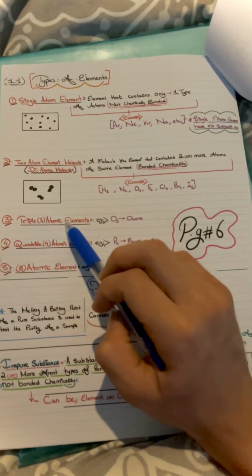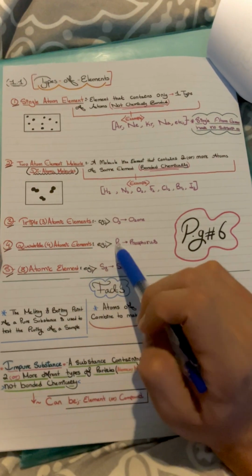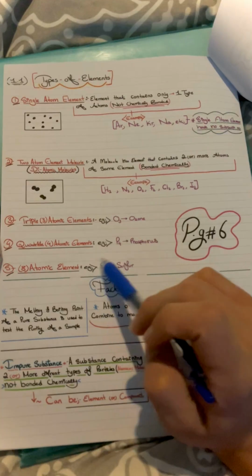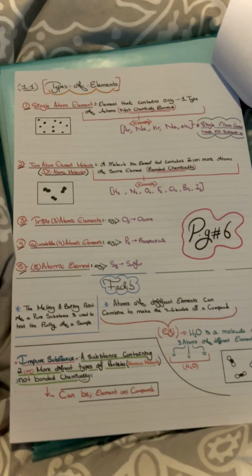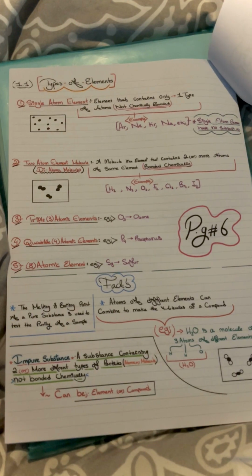Triple or three atomic elements, for example ozone, O3. Four atomic elements like P4, phosphorus. Eight atomic elements like S8, sulfur. Okay. Now let's have a look at some key facts. The melting point and boiling point of a pure substance is used to test the purity of a sample.